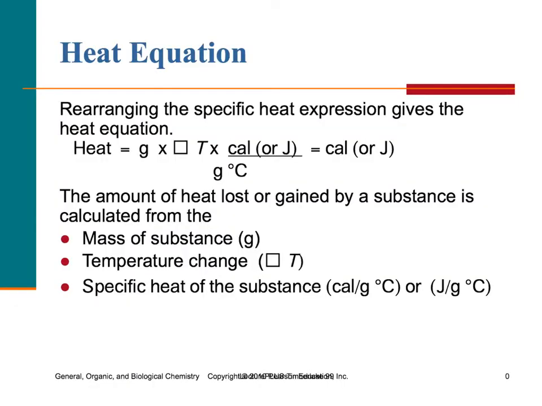The number one question that I have when students are solving for specific heat problems is, how do I know where to plug my values? Well, remember that our mass will be in grams, our temperature will be Celsius, our specific heat will be calories per gram degree Celsius or joules per gram degree Celsius, and our heat lost or gained will be in joules or in calories.